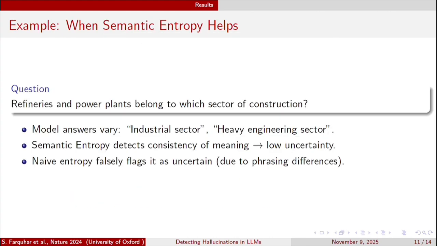Now the question is when semantic entropy helps. It's a simple example: when asked about the industrial sector, the model gives different phrasings, like "industrial sector" or "heavy engineering." Both have the same meaning. If you use semantic entropy, it detects consistency of meaning, so it is low uncertainty. While naive entropy wrongly flags it as uncertain. So it is sensitive to meaning, not just word choice.